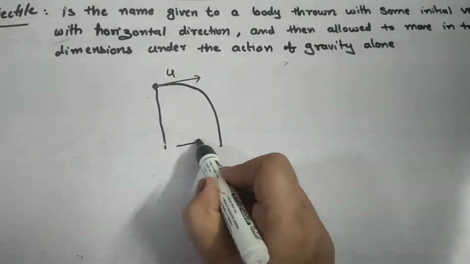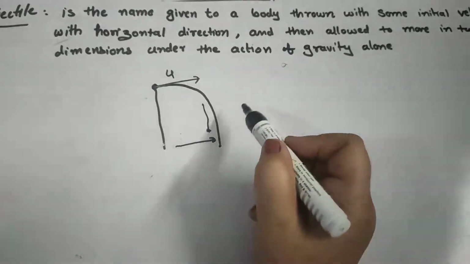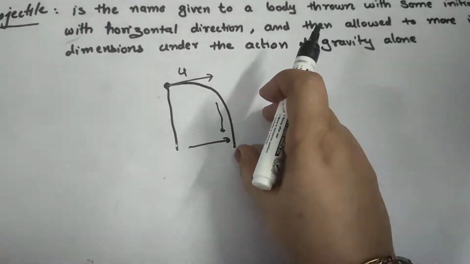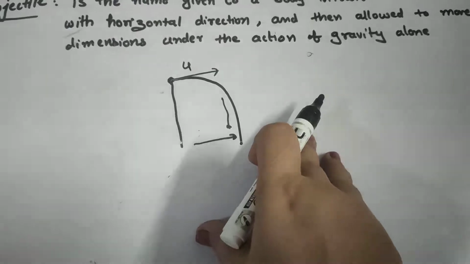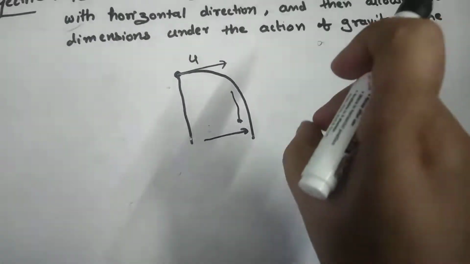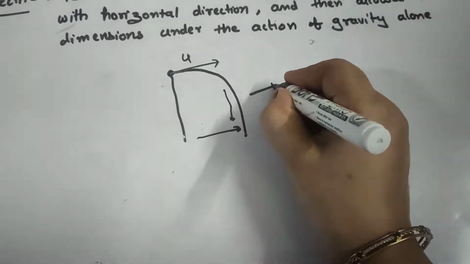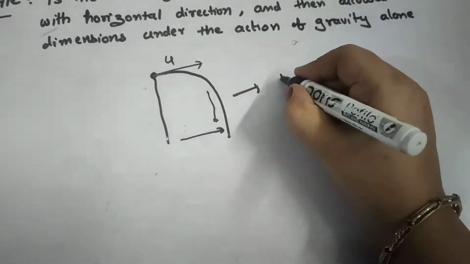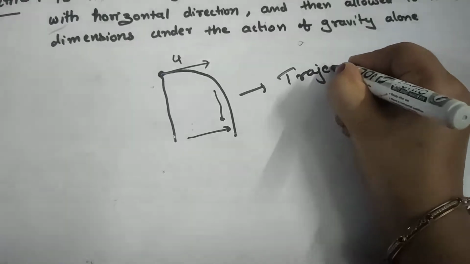Here you can see the x component and y component are changing, so the body is moving in a plane under the action of gravity alone, and the path followed by this projectile is known as trajectory. This parabolic path is known as the trajectory in this case.